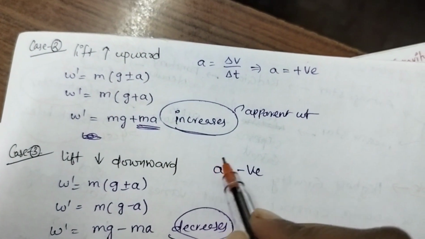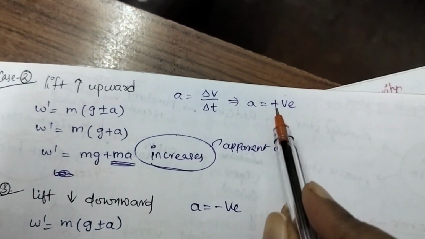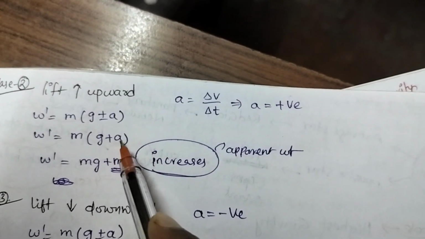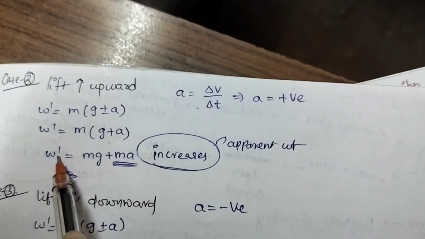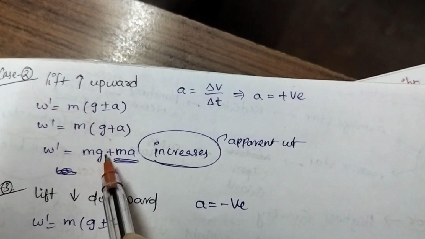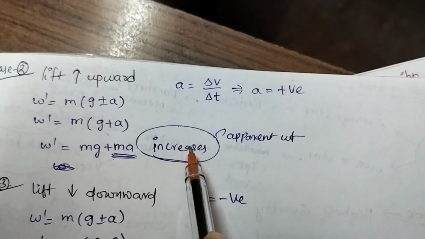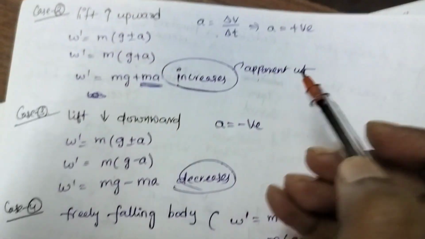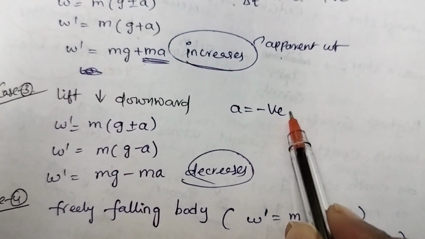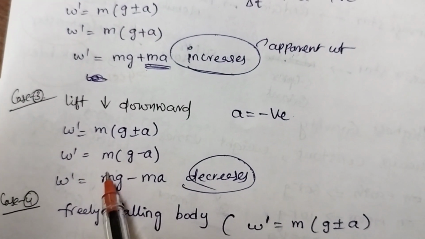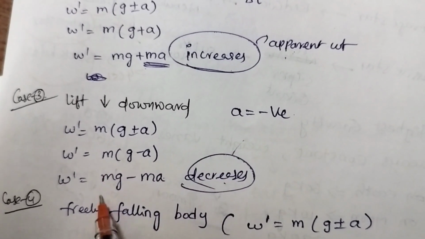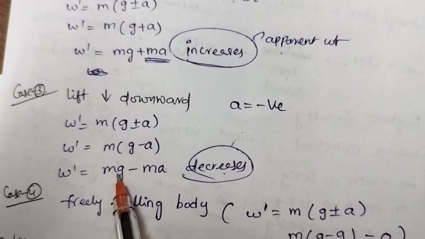When it comes to case 2, the lift is moving upward. When the lift is moving upward, the acceleration becomes positive. So substitute plus a. Then W dash is equal to mg plus ma. The apparent weight increases. When the lift is moving downward, a becomes negative. Then W dash is equal to mg minus ma. Here the apparent weight decreases compared to the normal weight.